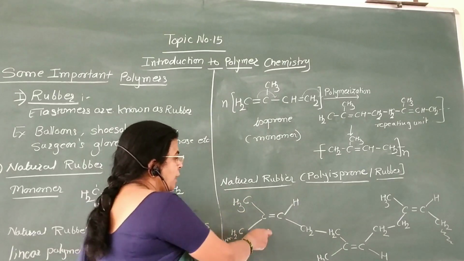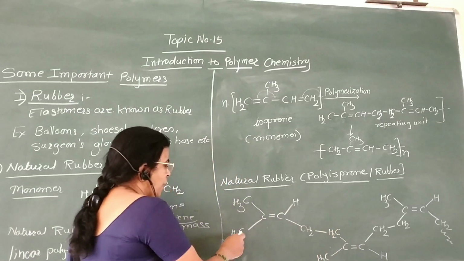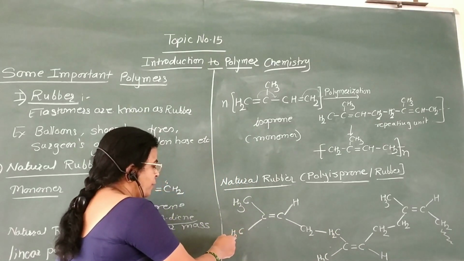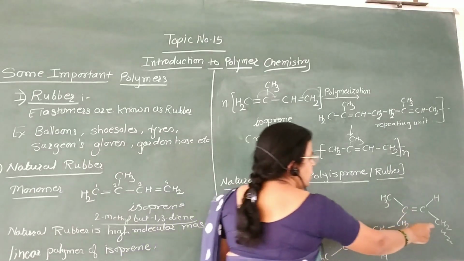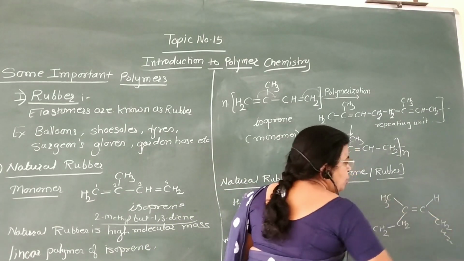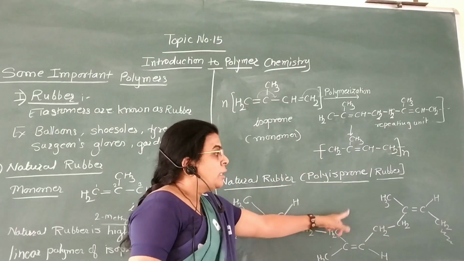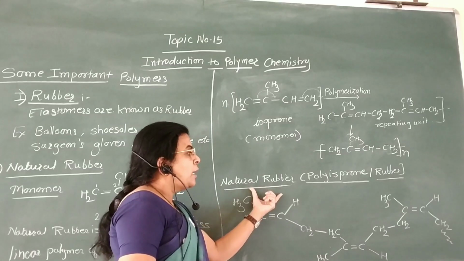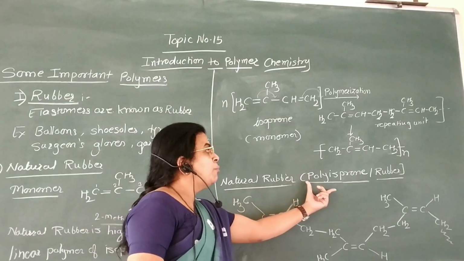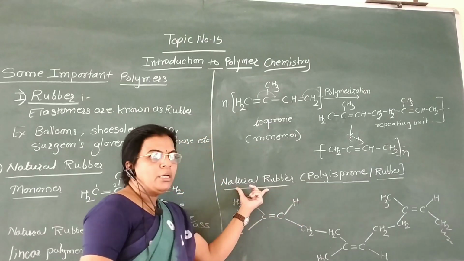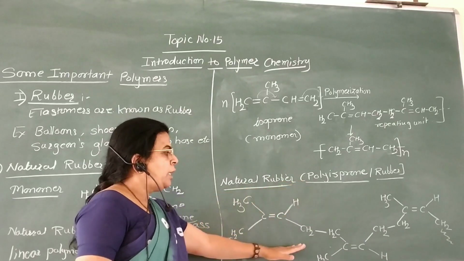Here, this is the first unit, this is the second unit, and this is the third unit. This CH2 group gets attached to the next unit of isoprene, and so does this CH2 group. Here only 3 units are shown. In natural rubber there are a number of isoprene units. Therefore it is also named polyisoprene or natural rubber.